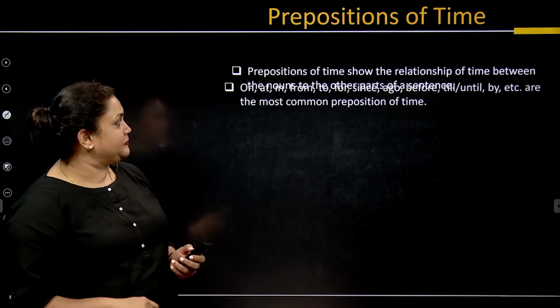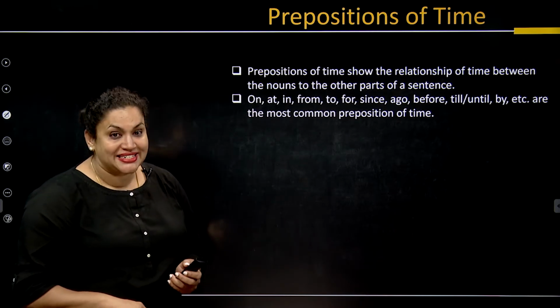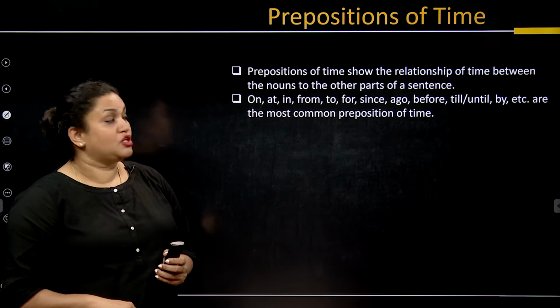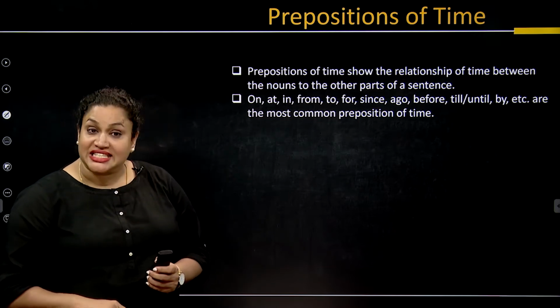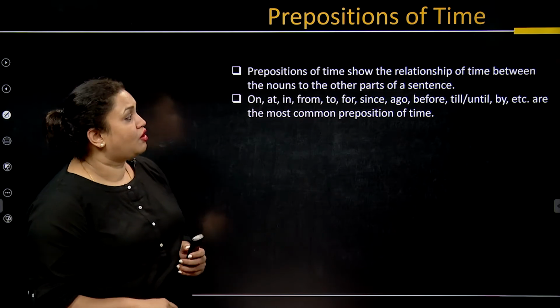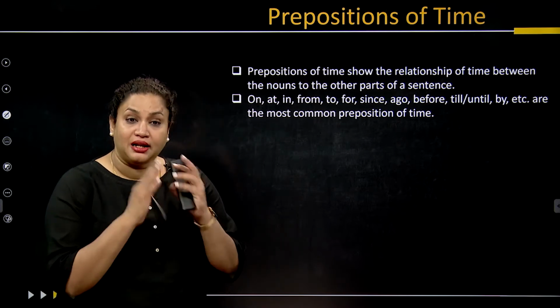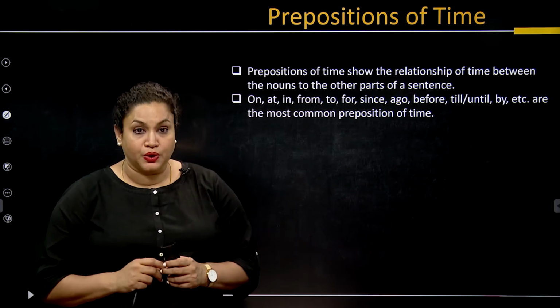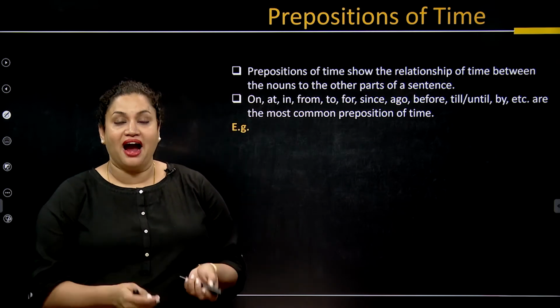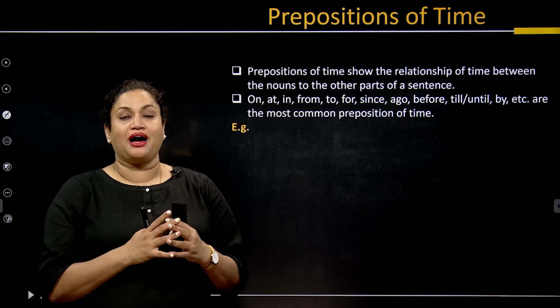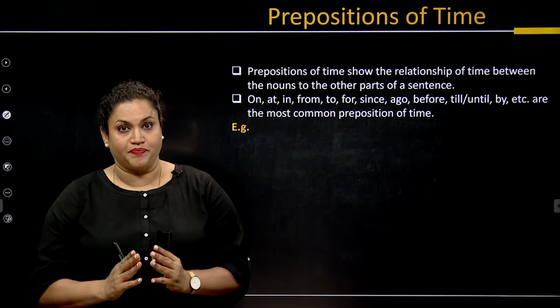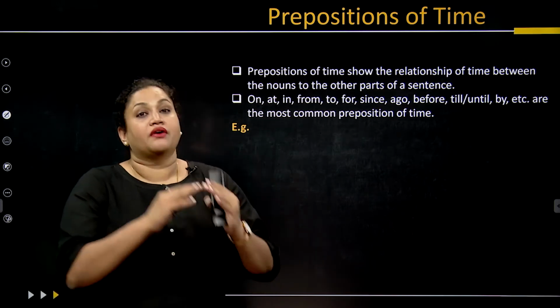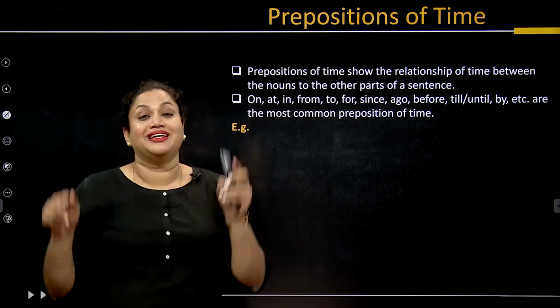Let's check this: on, at, in, from, to, for, since, ago, before, till, until, by. All these words are the most common prepositions used for time, and they are used to talk about the connection of the subject with the object about the timing.